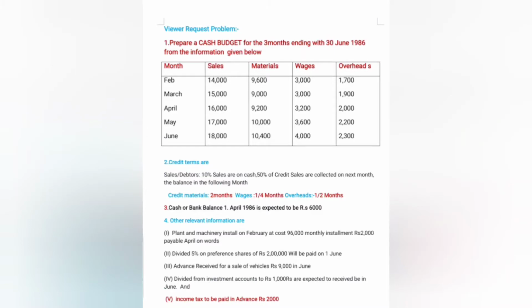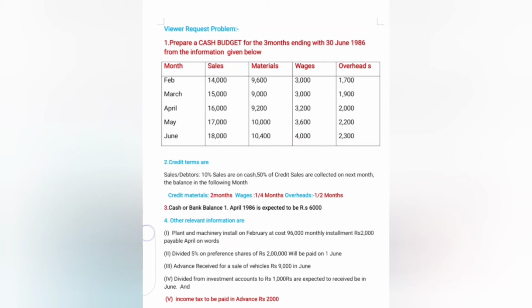Your practice problem. First, prepare a cash budget for 3 months ending 30 June 1986 from the following information given below. You have 5 columns. Month columns: sales, materials, wages, overheads. Months are February to June. Then sales are 14,000 to 18,000 respectively. Then materials 9,600, 9,000, 9,200, 10,000, 10,400.